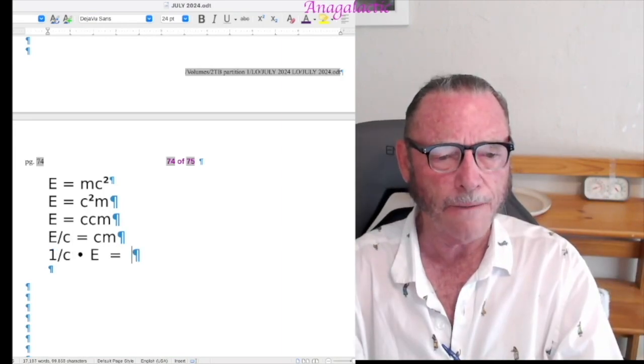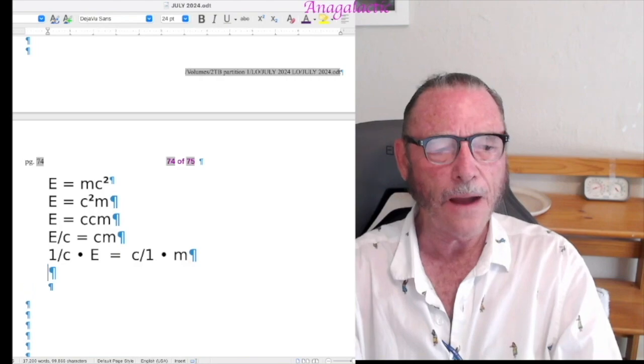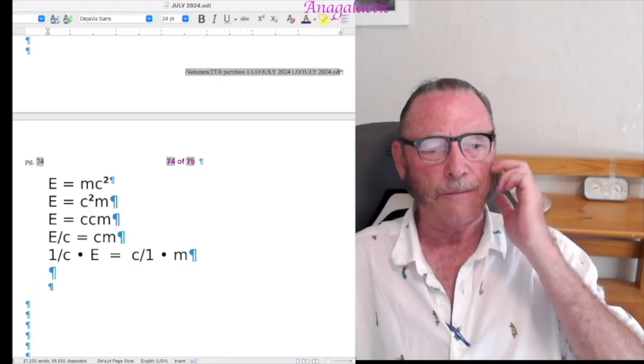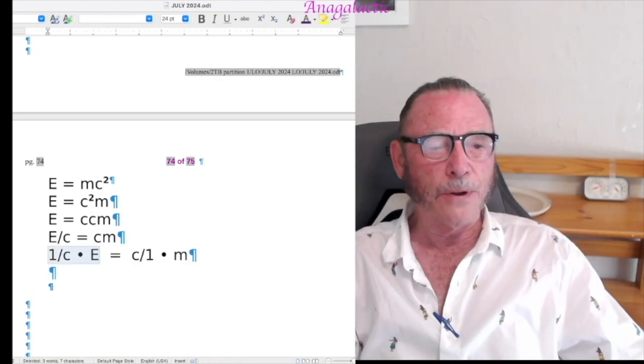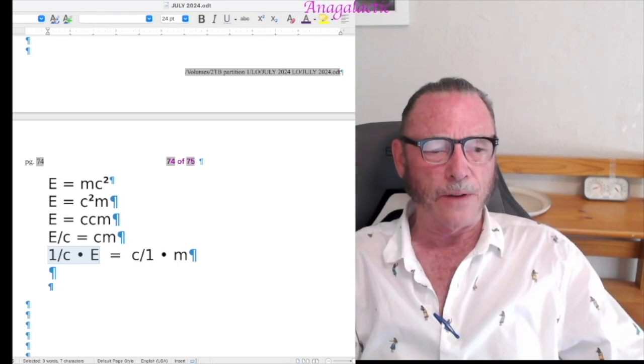And now we have c over 1 times mass. And now we have an interesting relationship. Multiply energy by the reciprocal of the speed of light.